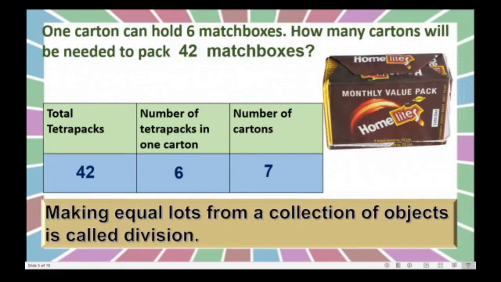Making equal lots from a collection of objects is called division. Here also we made the lots or the groups and we distributed the objects equally. Right?